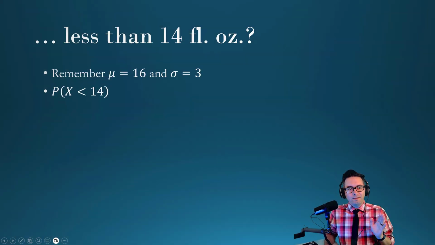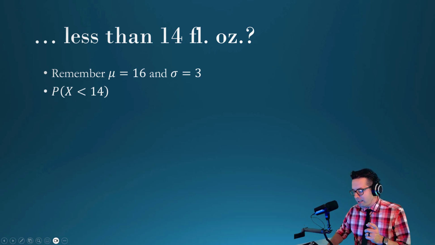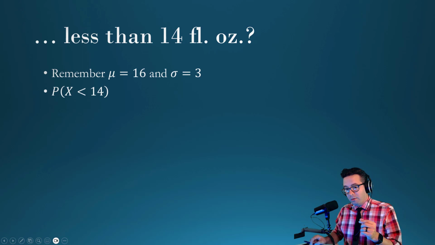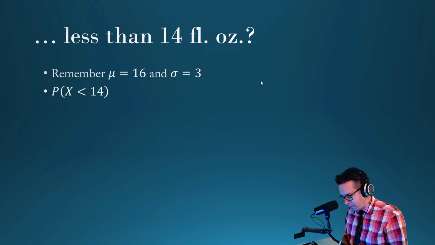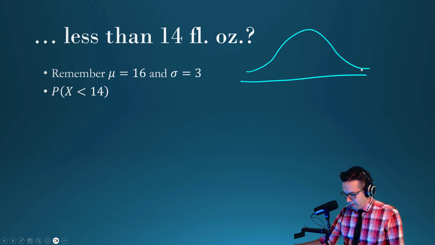It'll make sense. Remember we said before, 14 fluid ounces is not possible. What we can do is less than 14 fluid ounces. In order to do that, what we would do is pnorm. Let's look at what this looks like when we graph it out. Here we have our graph.